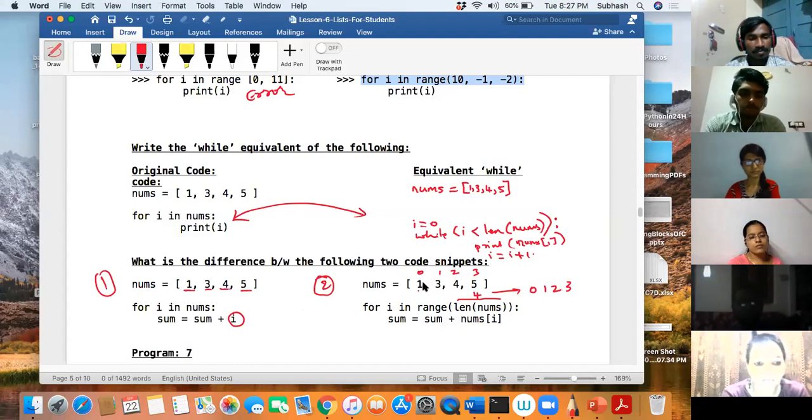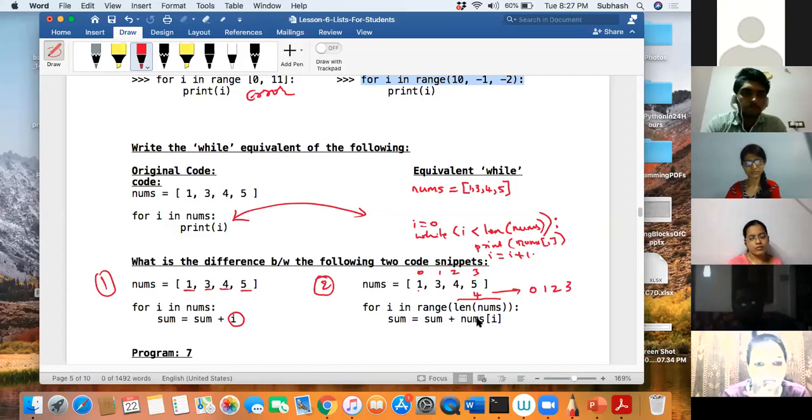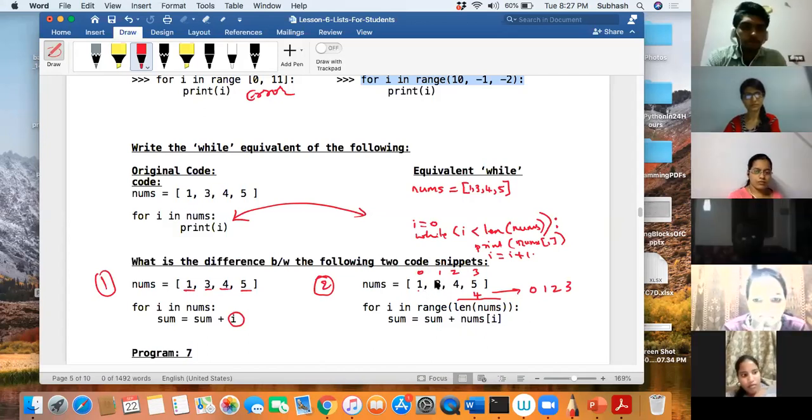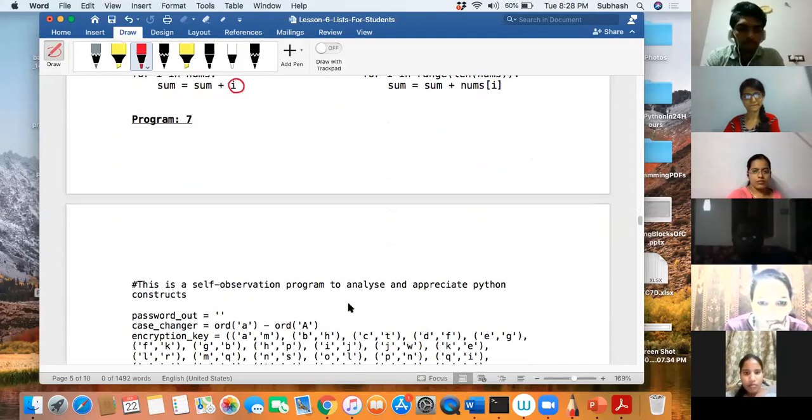Whereas when you know the elements would change, in that case you cannot use I directly. Rather you make use of the index, and you can change this element from the outside, and this I will basically just fetch the changed value, as it acts as an index. That's all. You're getting it, right? Got it or not? Okay. All right. Having said that, now we'll go to program 7.